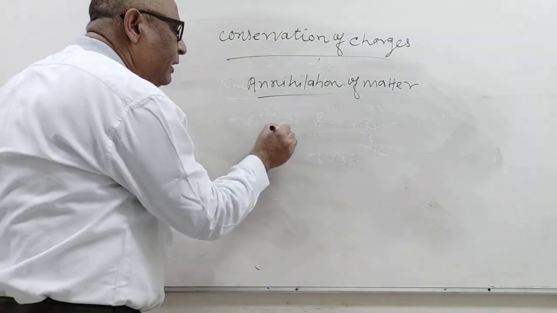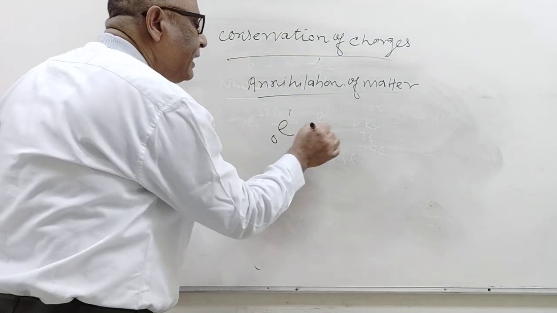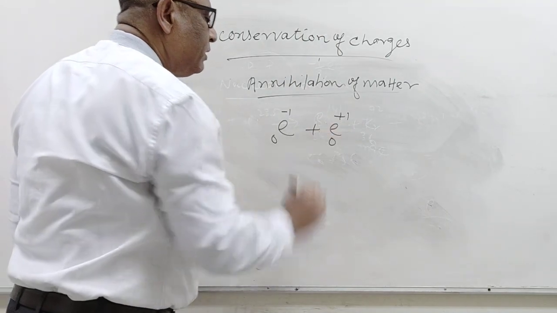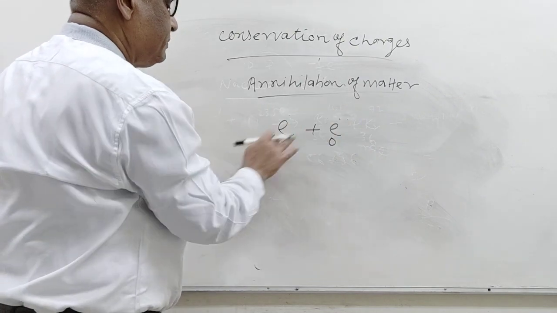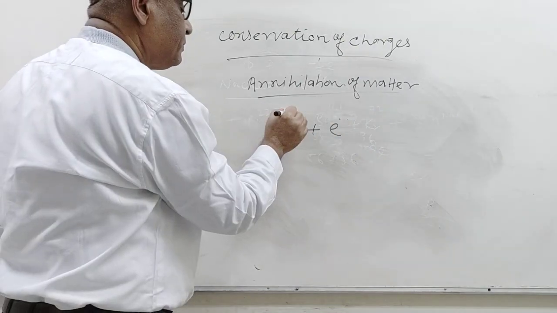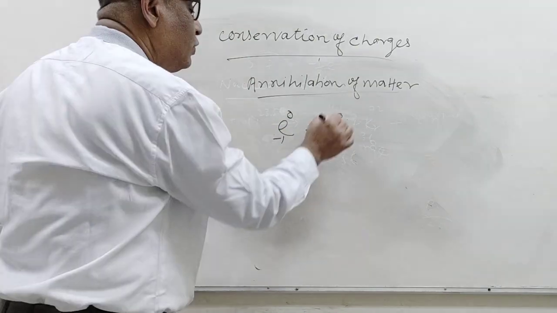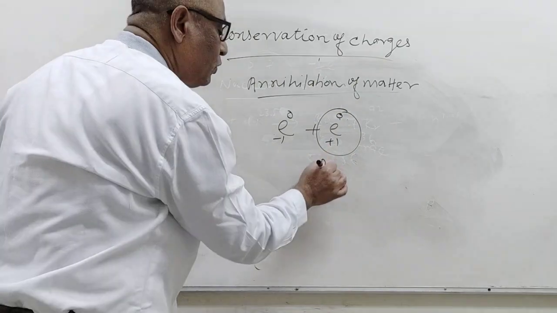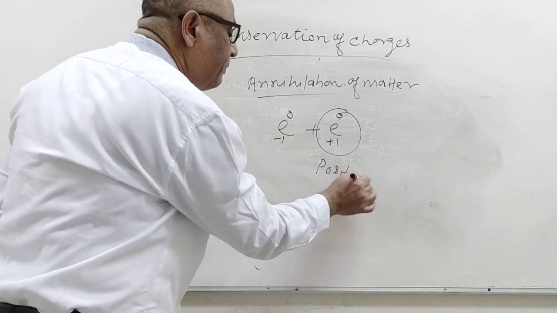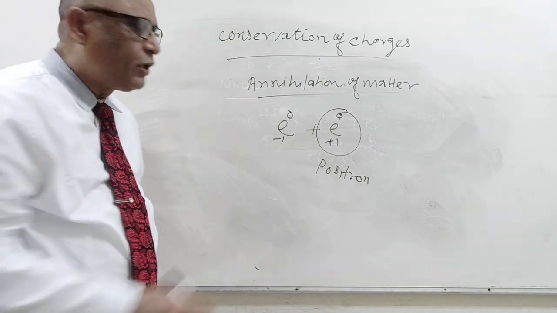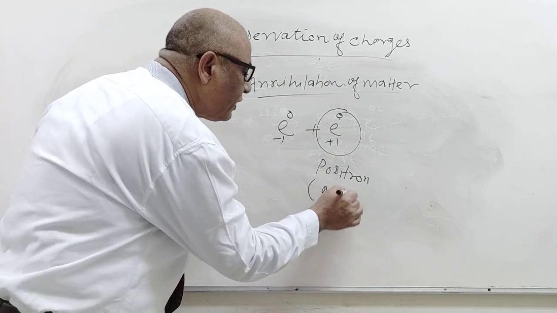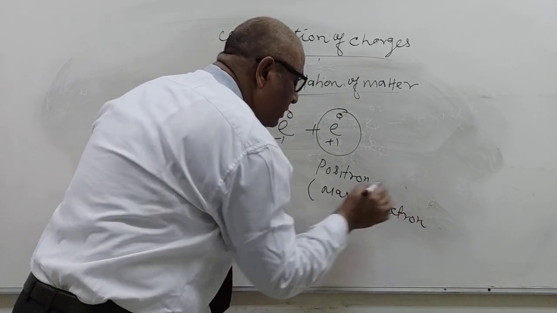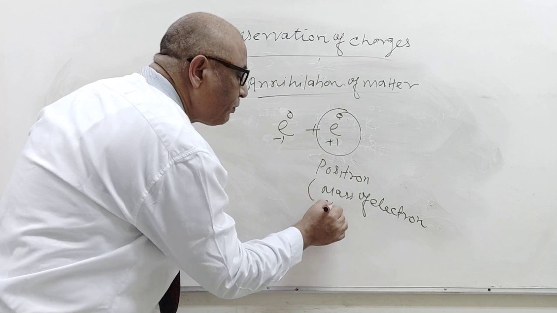Suppose here is an electron with charge minus 1, and here charge plus 1. Here is the electron, and this is the positron. A positron has the mass of an electron but the charge of a proton.